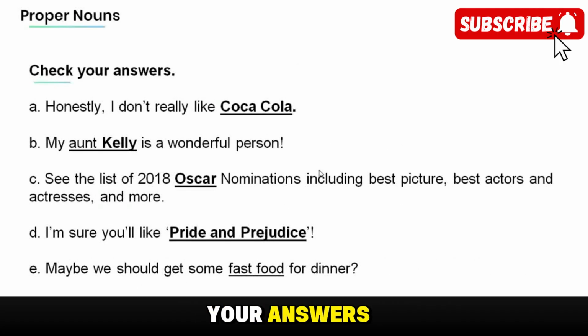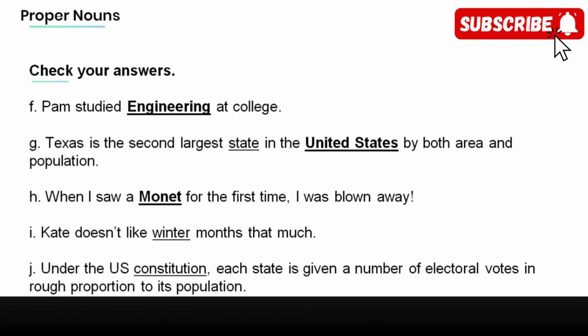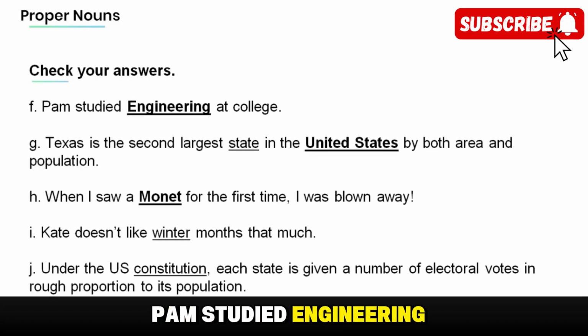Now, let's check your answers. Honestly, I don't really like Coca-Cola. Capitalized. My Aunt Kelly is a wonderful person. See the list of 2018 Oscar nominations, including Best Picture, Best Actors and Actresses, and more. I'm sure you'd like Pride and Prejudice. Maybe we should get some fast food for dinner. Pam studied engineering at college.